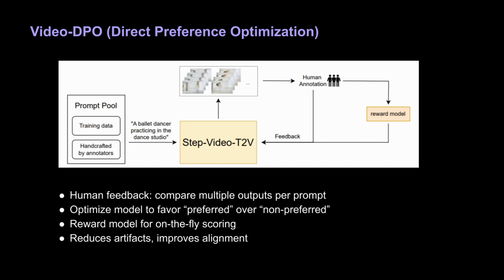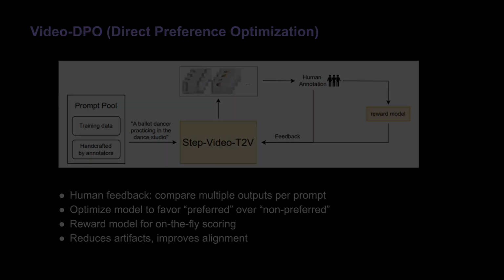To refine the final video style and correctness, the model uses direct preference optimization. Multiple video samples are generated for each prompt. Human annotators pick preferred versus non-preferred videos. The model is updated to favor preferred samples. A reference model ensures it does not diverge excessively. A reward model is sometimes trained in parallel to score new samples on the fly, improving data efficiency. This technique aligns outputs with human preference and reduces artifacts or distortions.